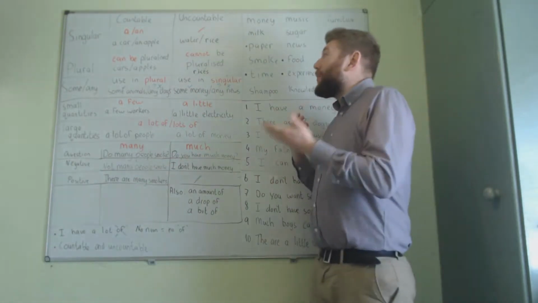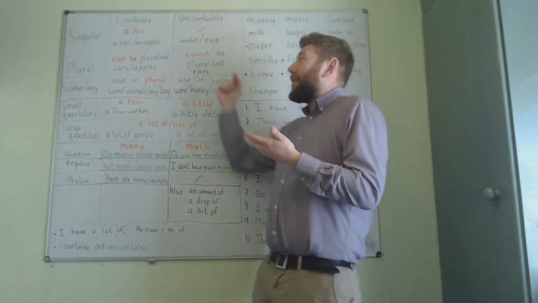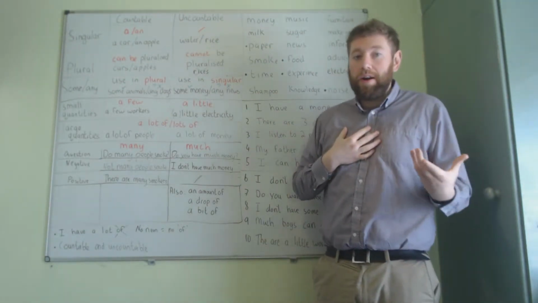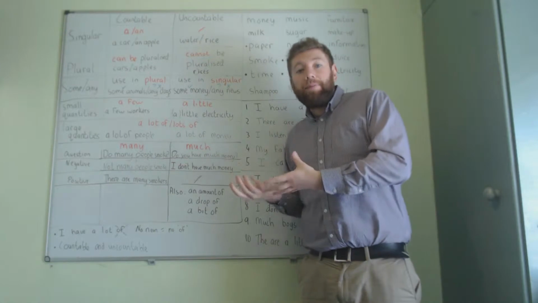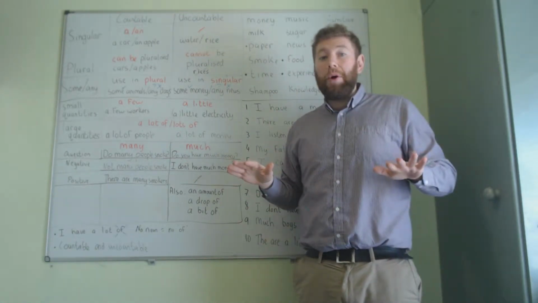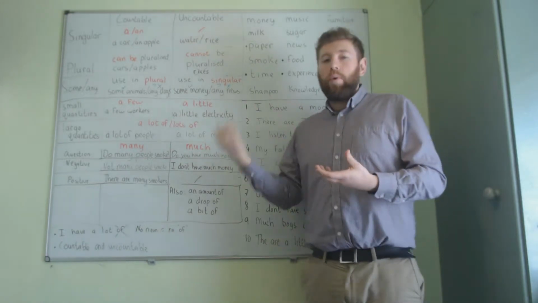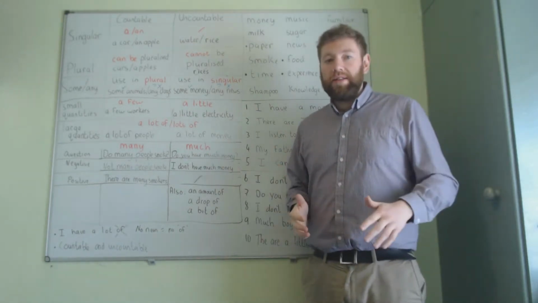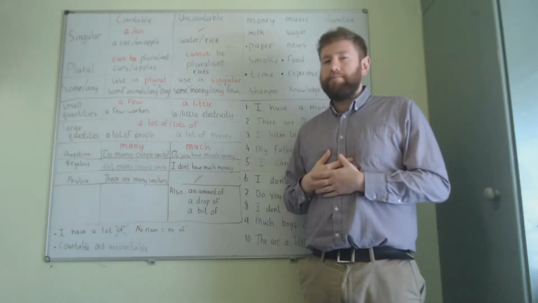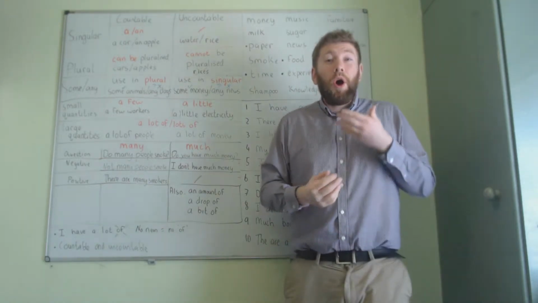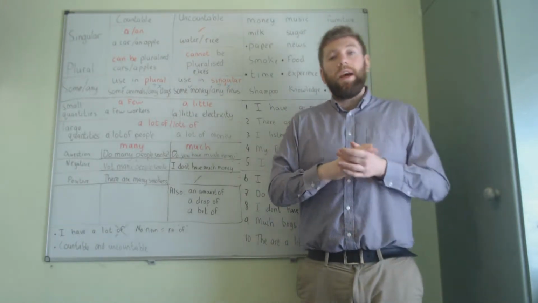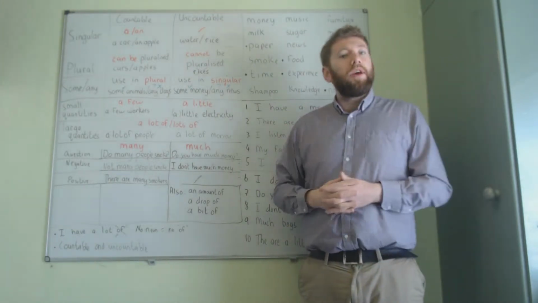In the singular, with countable nouns, we use the article "a" or "an". For example, I have a car, I want an apple. But with uncountable nouns, there's no "a" or "an". I have water, I want rice. We cannot say I want a rice. Also, countable nouns can be pluralized. I have 2 cars, I want 3 children.